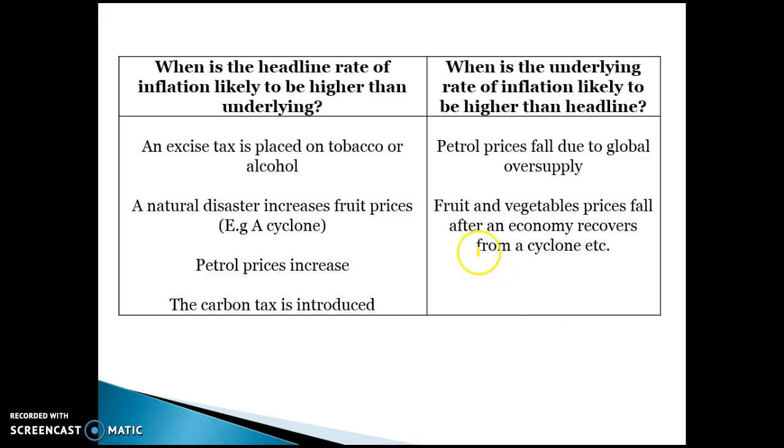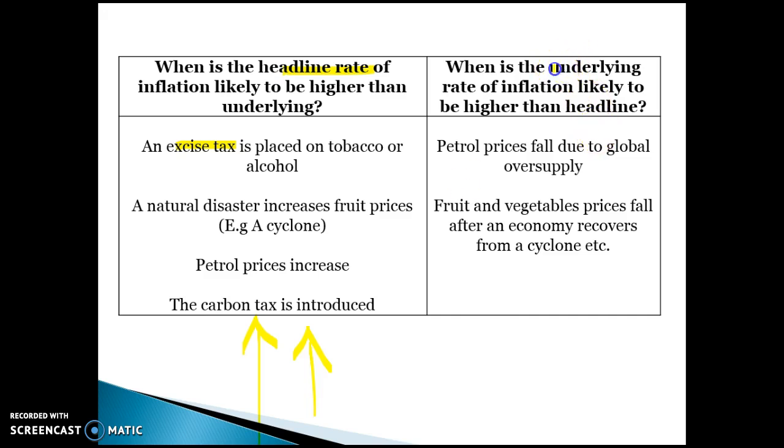Well, basically the headline rate will be higher when the prices of some things are going up, because they will be included in the volatile things, because they'll be included in the headline but not the underlying. So if we put an excise tax on tobacco, that will be included in the CPI and therefore will cause the headline rate to go up, but it won't affect underlying. If there's a natural disaster that affects just banana prices, that will affect headline, but it won't affect underlying. If petrol prices increase or there's a carbon tax, that will affect headline but not underlying.